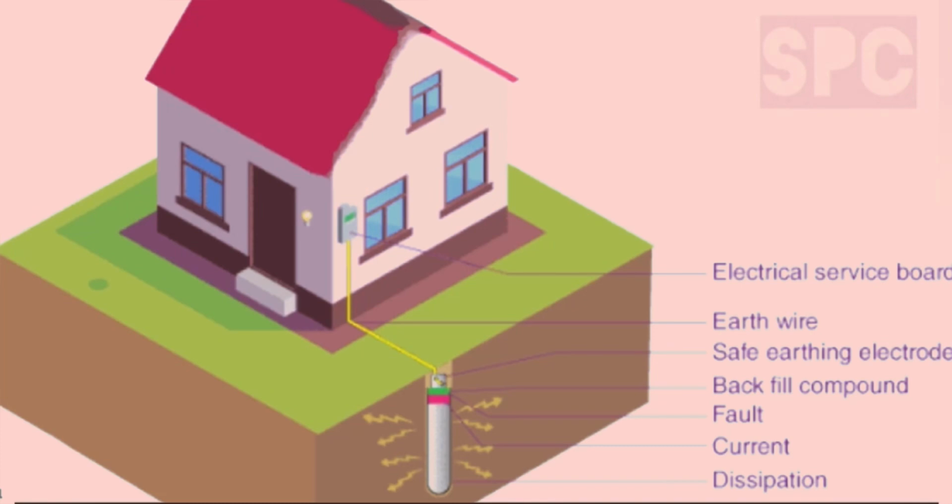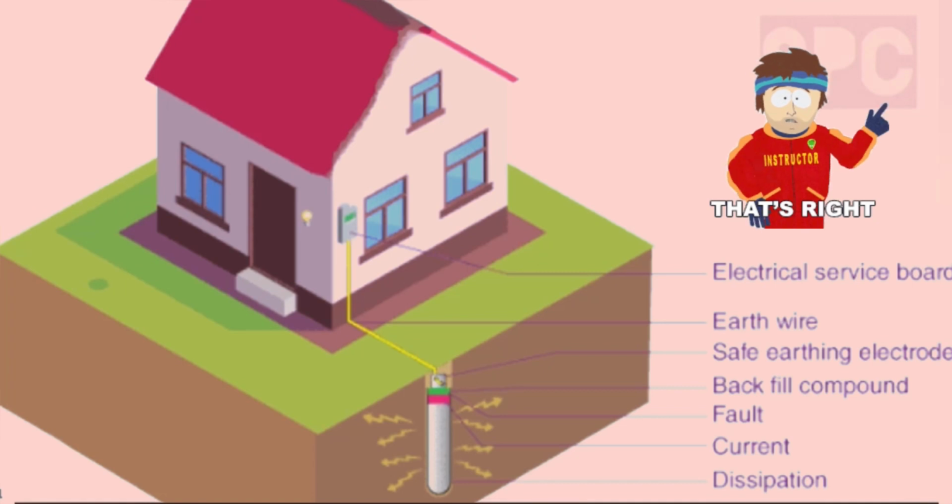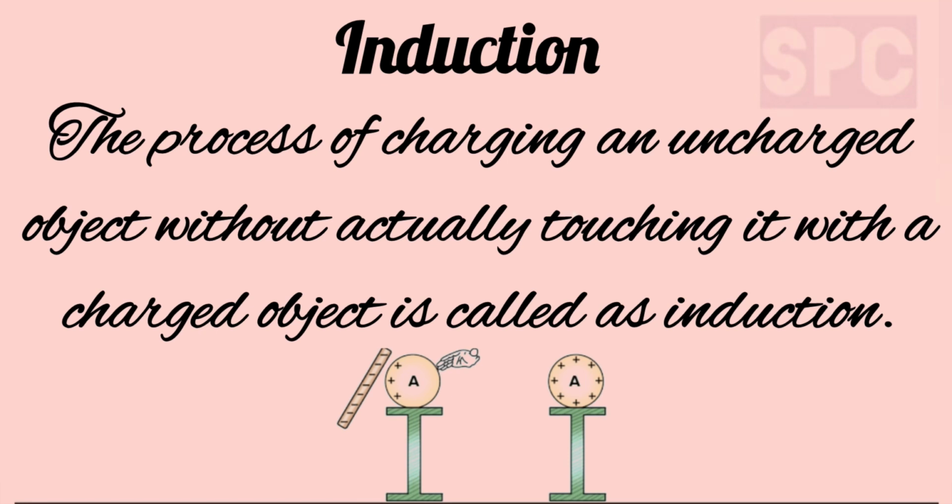In simple terms, it works by connecting metal parts of electrical devices like plugs or outlets to a wire that goes deep into the ground. If there's a problem like a surge of electricity, it travels through this wire and safely into the ground instead of going through you and causing harm. So, students, earthing helps keep us safe by giving electricity a safe path to follow when something goes wrong in an electrical system. Next, induction.